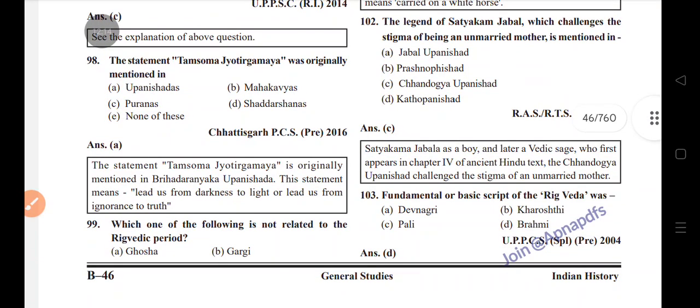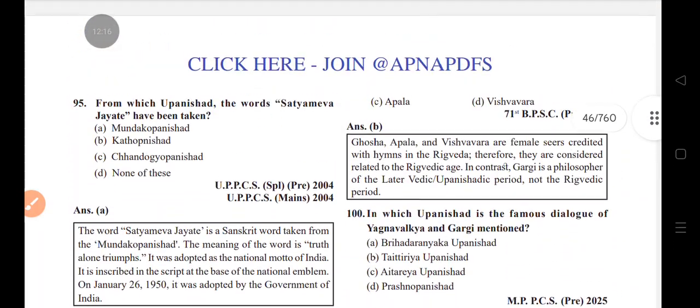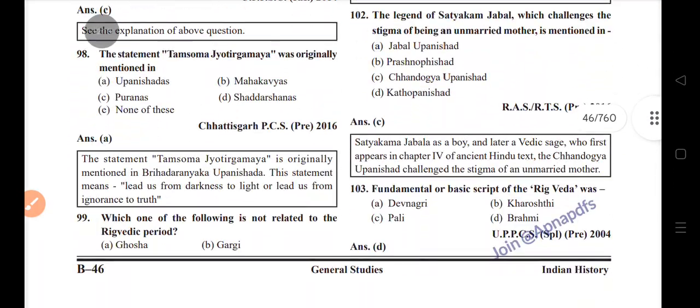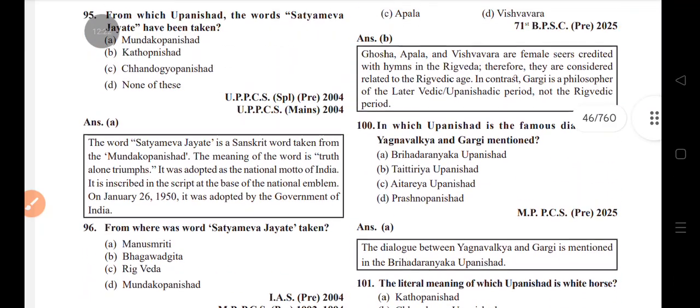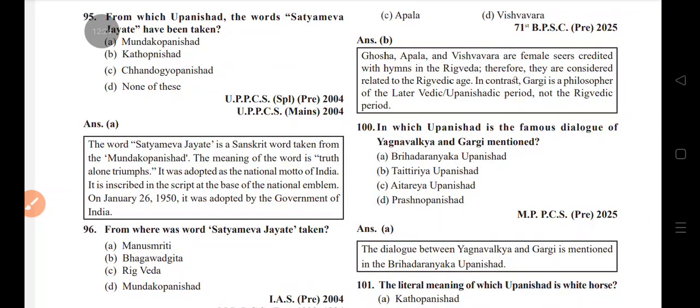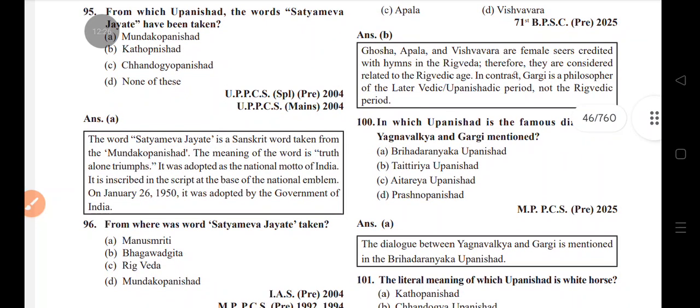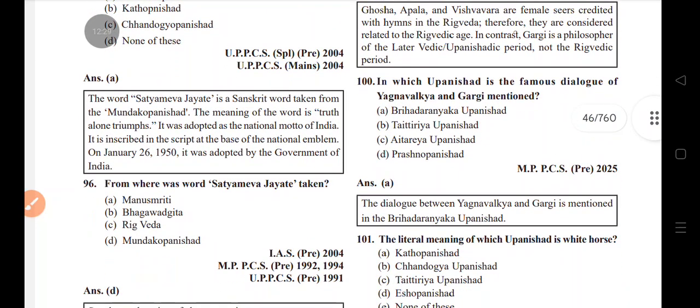Which is not related to the Rig Veda? Gargi is not related to it; Gargi is of the Rig Veda. In which Upanishad is the famous dialogue between Yajnavalkya and Gargi mentioned?